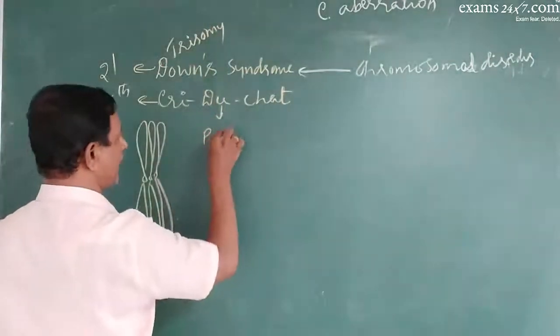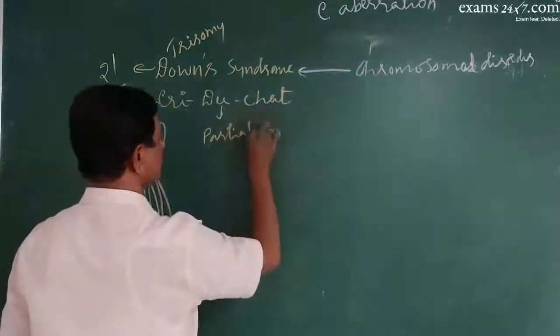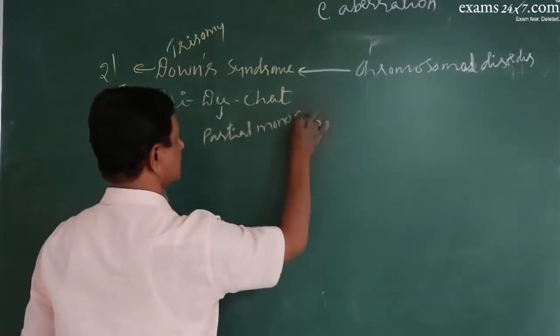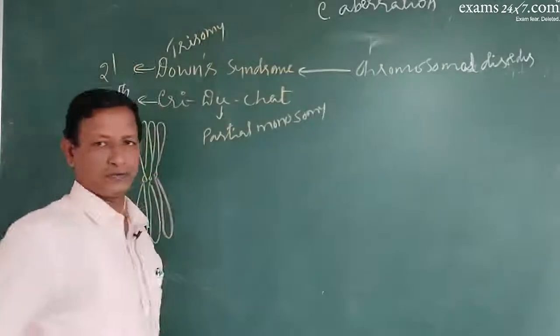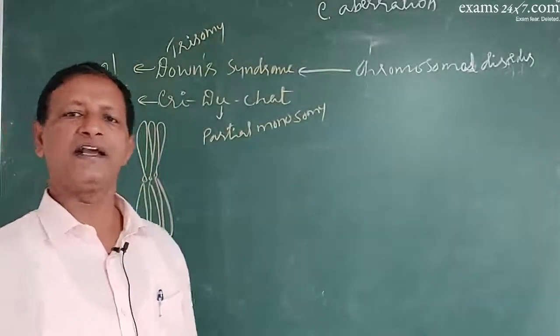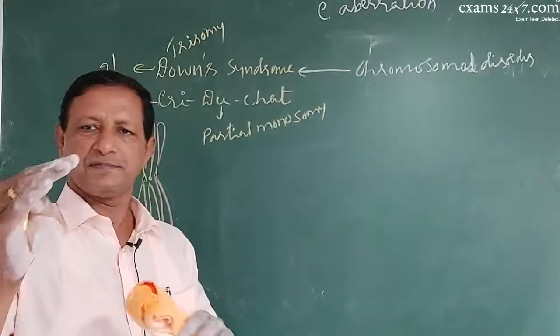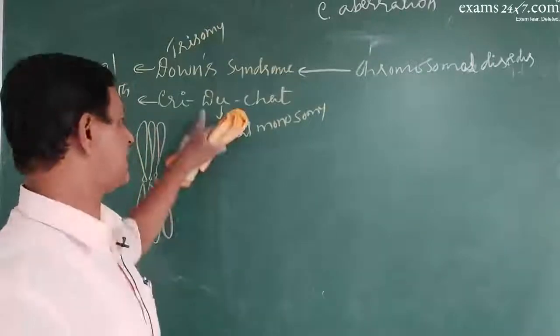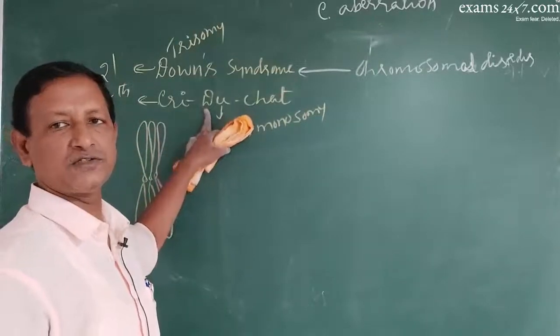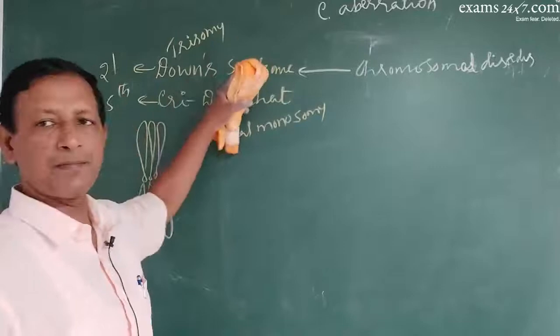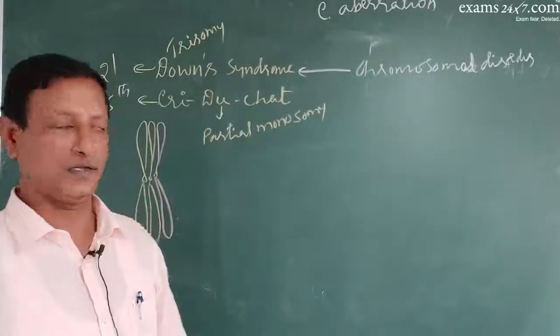This is due to partial monosomy, 45 and a half. A small portion is cut. So the individual will cry like a cat, so cri-du-chat syndrome. So these are examples of autosomal disorders.